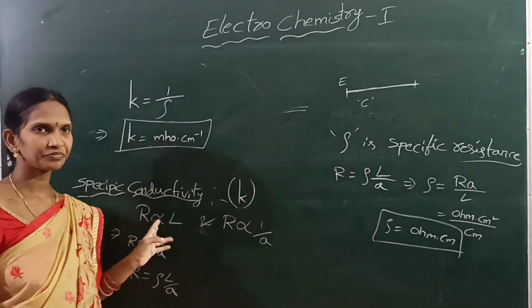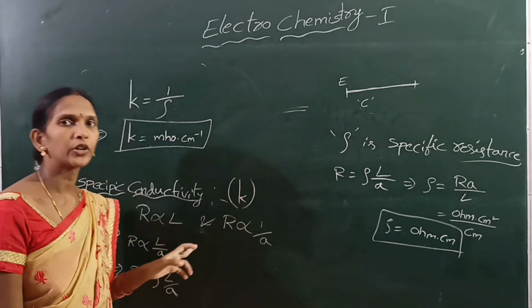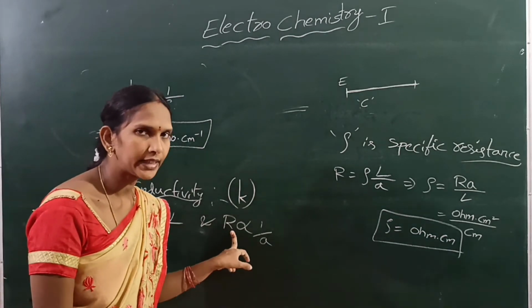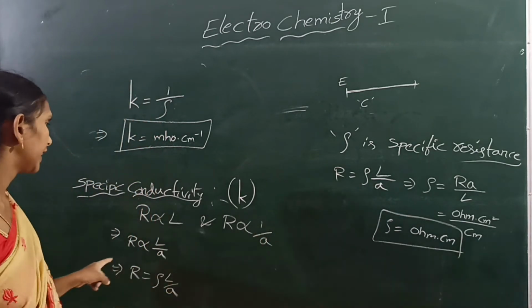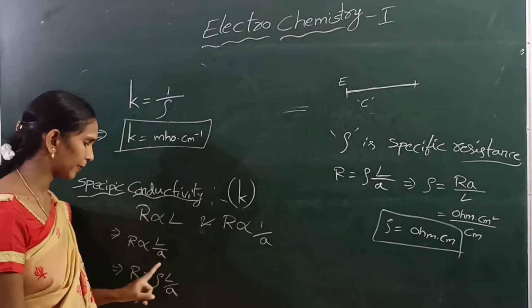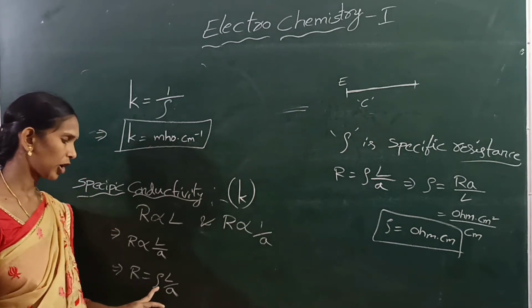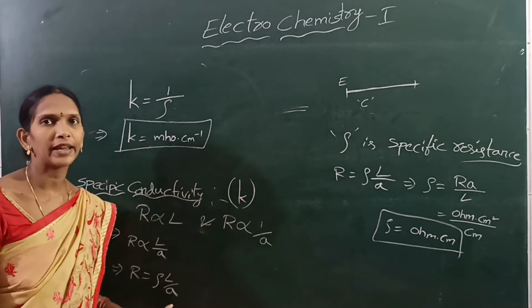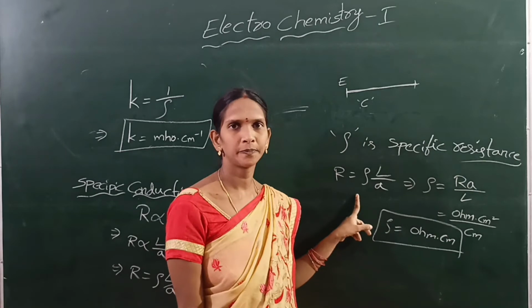Specific conductivity is measured in terms of resistance. The resistance of the conductor is directly proportional to L and inversely proportional to the area of cross section. Then R is directly proportional to L by A, so R equals some constant rho into L by A. Here rho is called specific resistance.